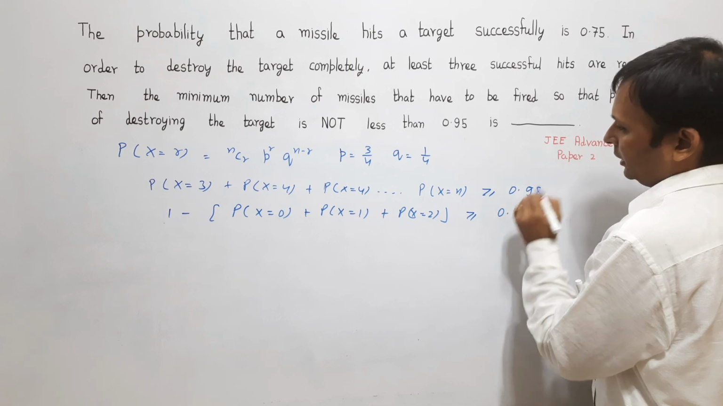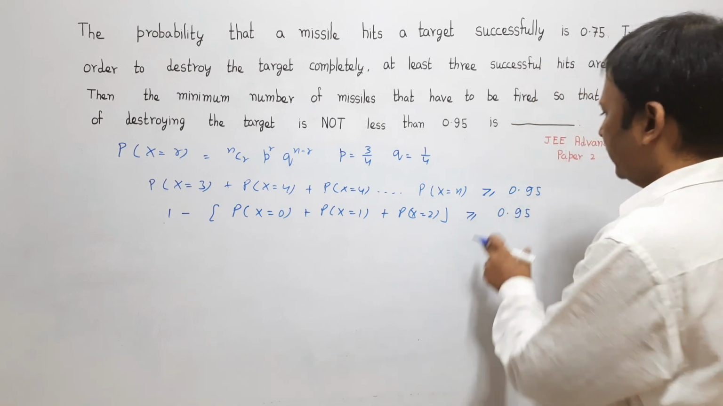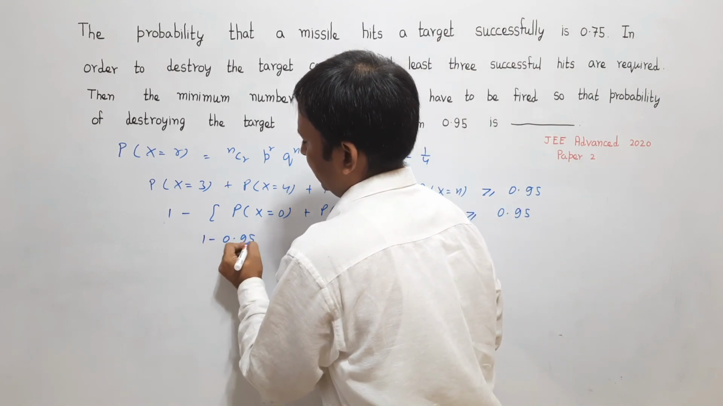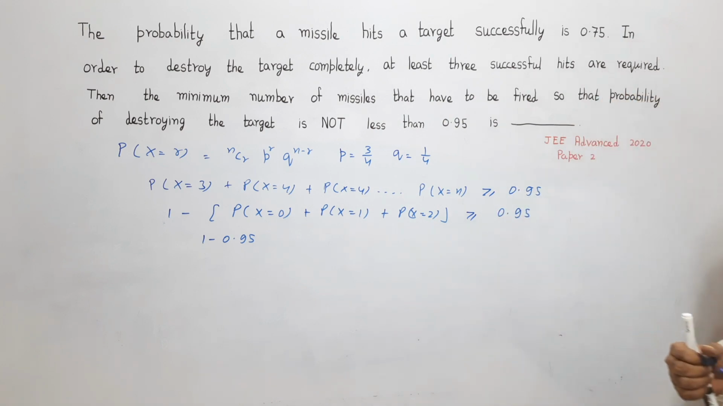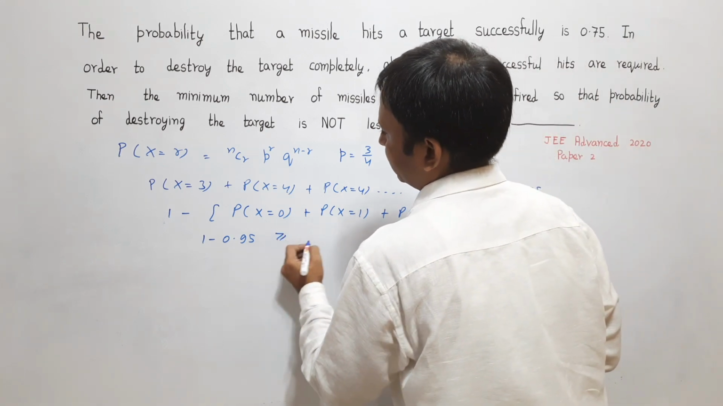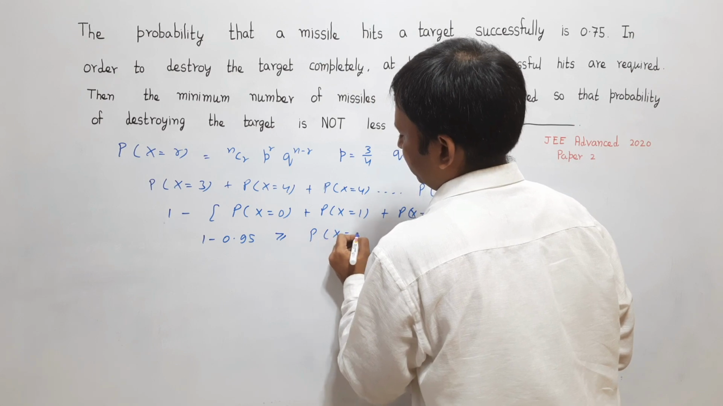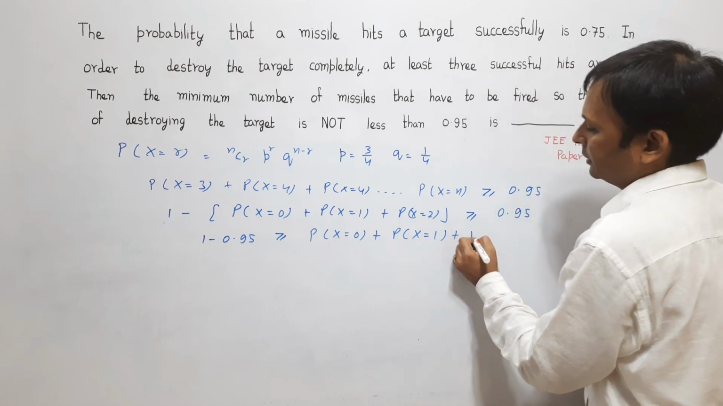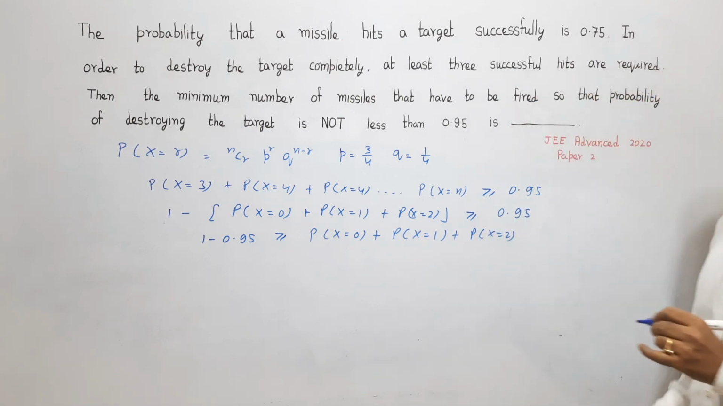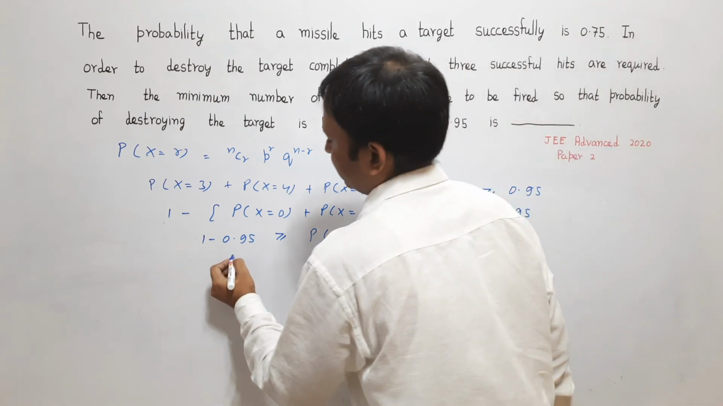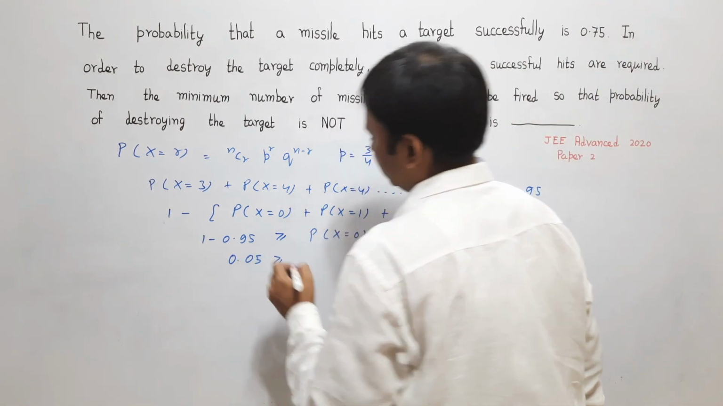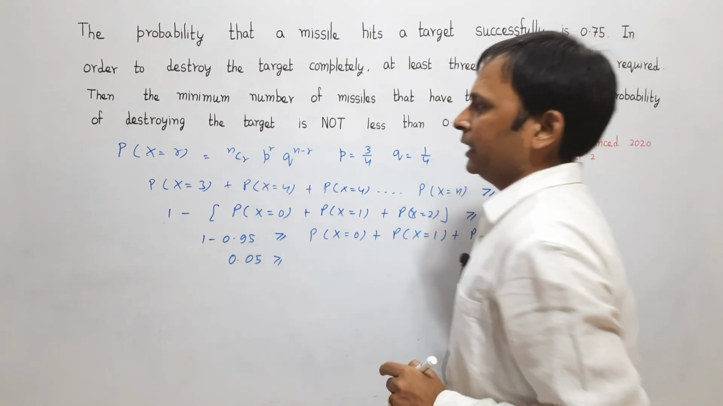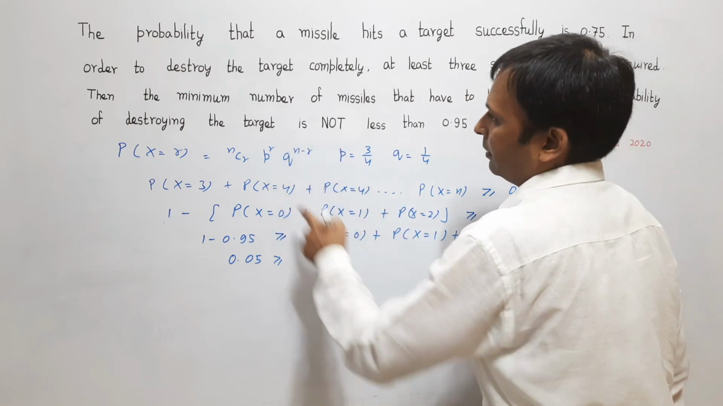This value should be greater than or equal to 0.95. Now I will take this 0.95 to the left hand side, so I get 1 minus 0.95, and the entire bracket comes to the right hand side. So this value should be greater than or equal to the probability that x is equal to 0, or the probability that x is equal to 1, or the probability that x is equal to 2. Now here 1 minus 0.95 is 0.05. This value should be greater than or equal to the probability that x is equal to 0. Here I can put r equal to 0 in this formula.